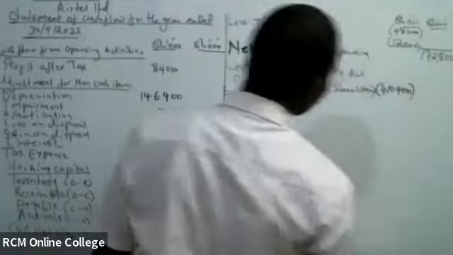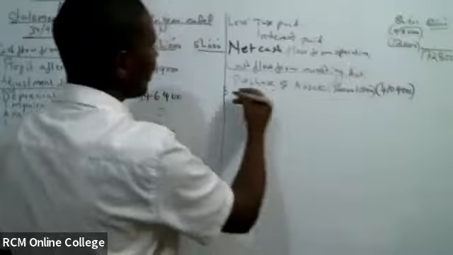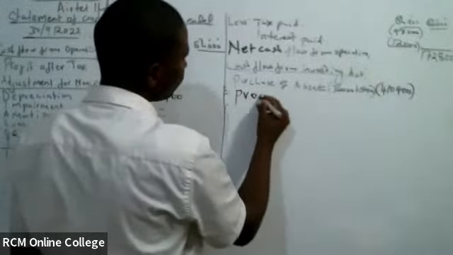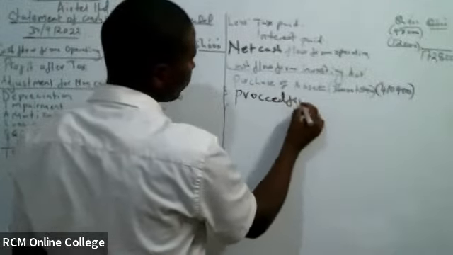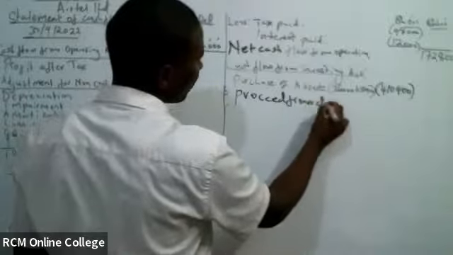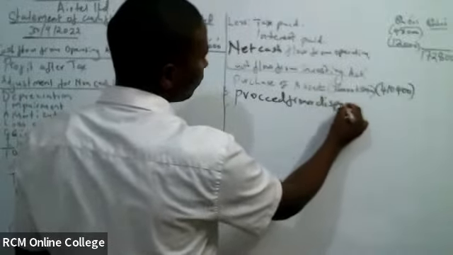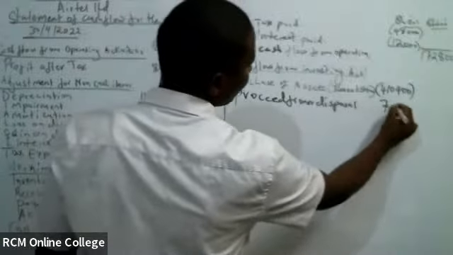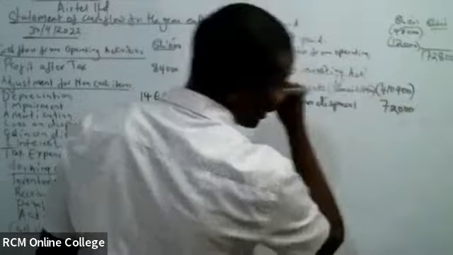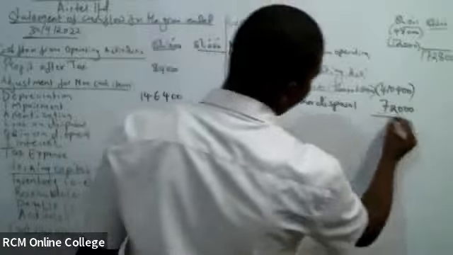And this one is an outflow. Then we had a proceed from disposal. How much? Proceed from disposal. Sasa hapa ndio tunaweka hiyo 72 yetu. 72,000. And for that area, hatukuwa na any other item.